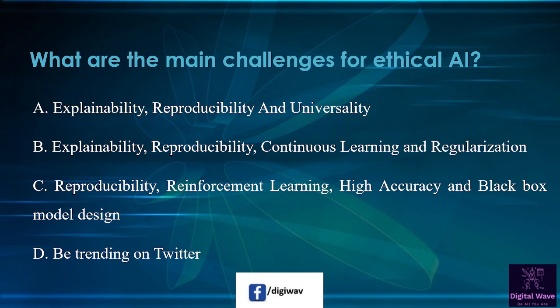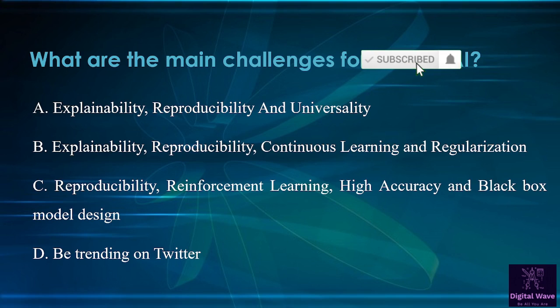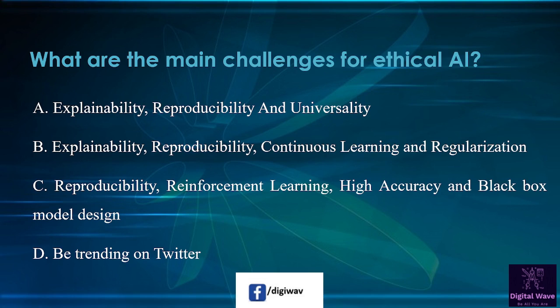Next question is, what are the main challenges for ethical AI? First option available here, explainability, reproducibility, and universality. Second option is explainability, reproducibility, continuous learning and regularization. Third option available here, reproducibility, reinforcement learning, high accuracy, and black box model design. And the last option is be trending on Twitter. So right answer will be B. Explainability, reproducibility, continuous learning and regularization is the main challenge for ethical AI.